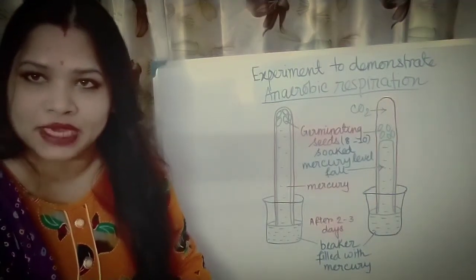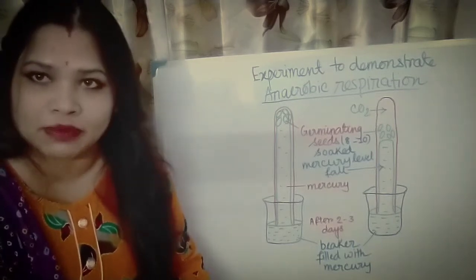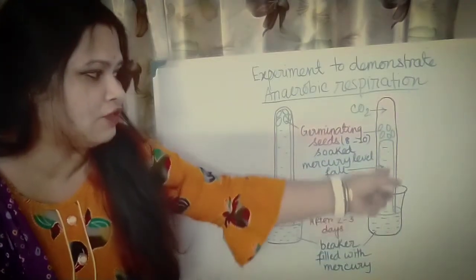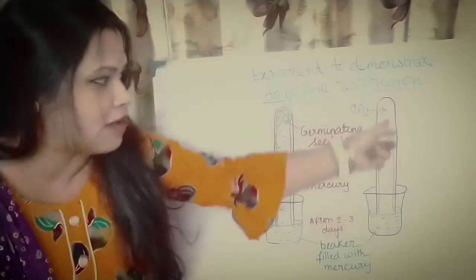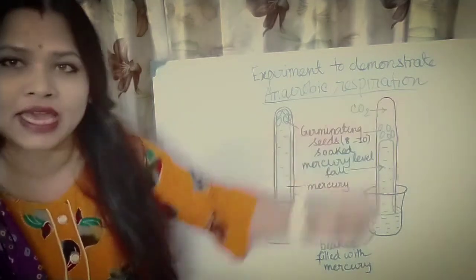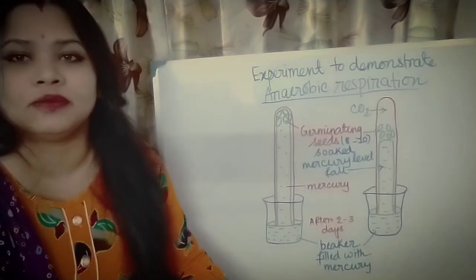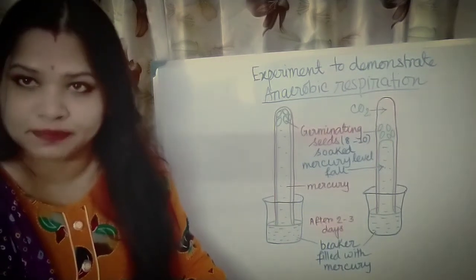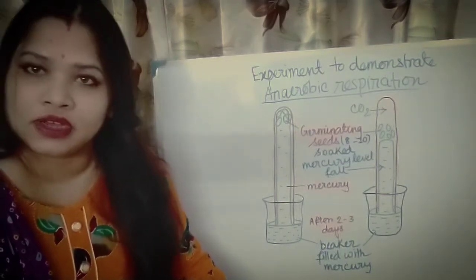If you take a stick of potassium hydroxide, KOH, and put it in the mercury, it will float at the top of the mercury and absorb this carbon dioxide, and the mercury level will rise again. In this way you can prove that germinating seeds respire anaerobically also, that is, without the presence of oxygen.